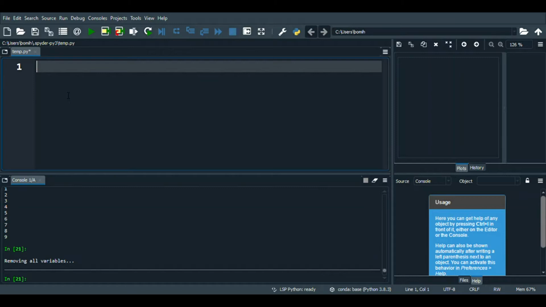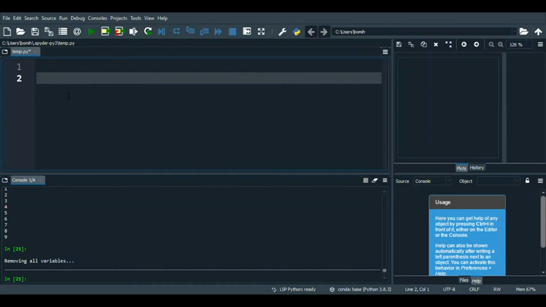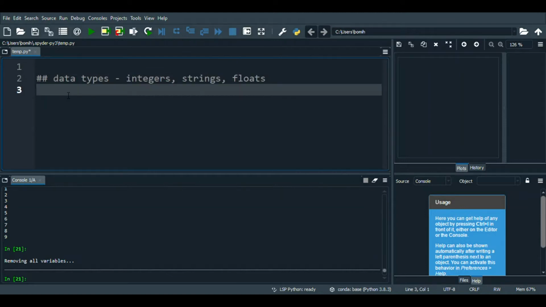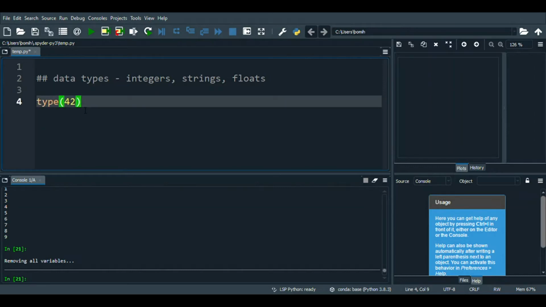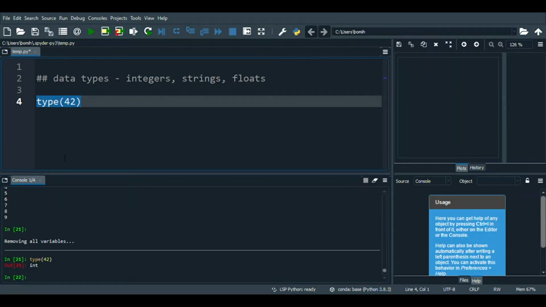As a summary of what we covered in the first presentation, we covered something called data types. If you guys remember, we had three kinds: integers, strings, and floats. One problem is trying to convert the number 42 into all these different types of data types. We can check whether we achieve that by doing type and the relevant characters or numbers we're testing. So type 42, we can predict that that's going to be an integer. Let's try running that, and in fact it is an integer.